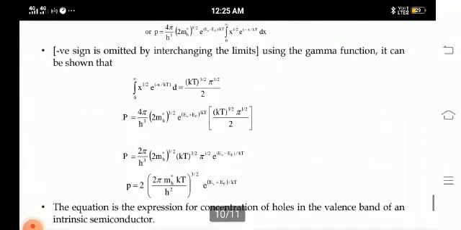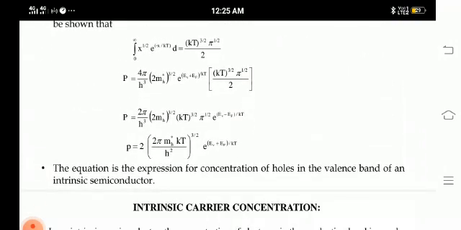By substituting the values and simplifying, we get P is equal to 2 into 2 pi mh star KT divided by h squared to the power 3 by 2 into exponential of EV minus EF divided by KT. This is the required expression for the carrier concentration of holes in the valence band of an intrinsic semiconductor.